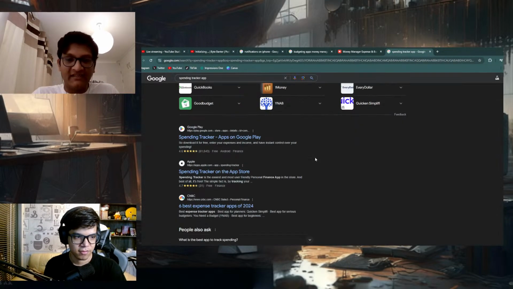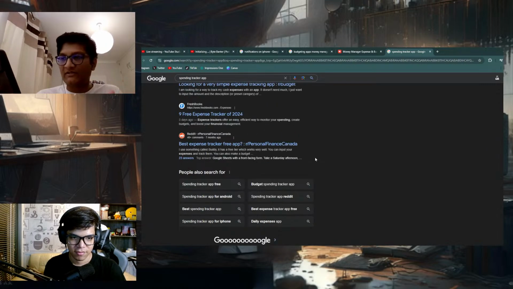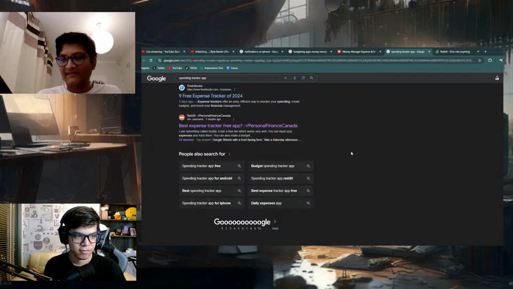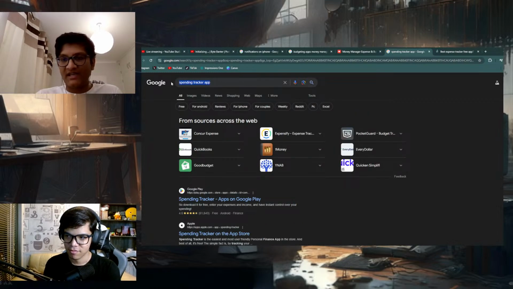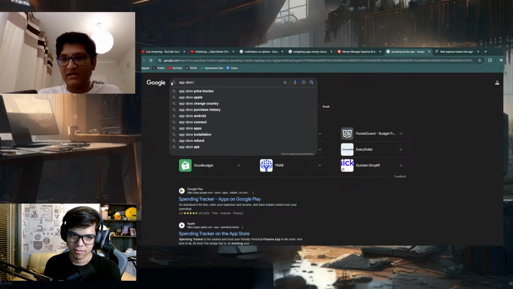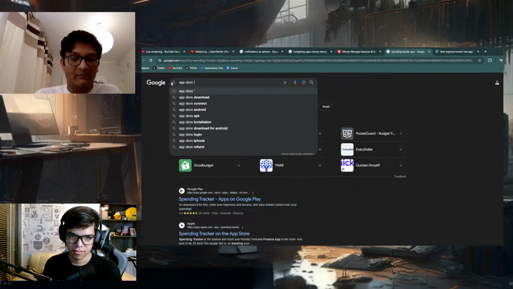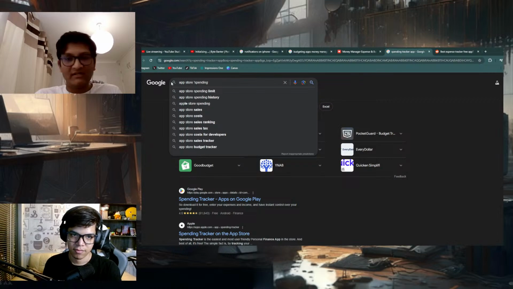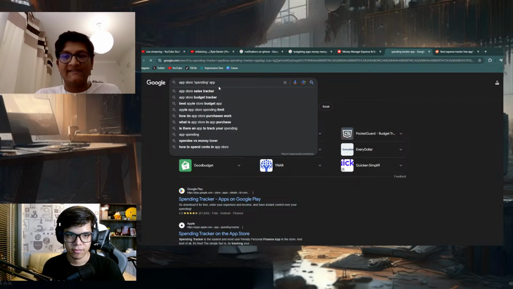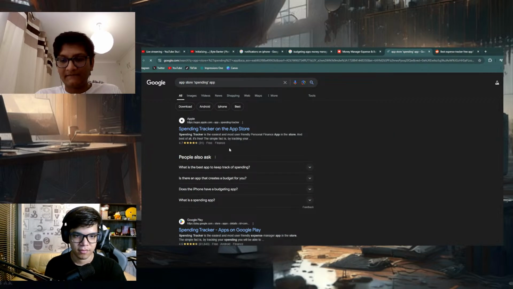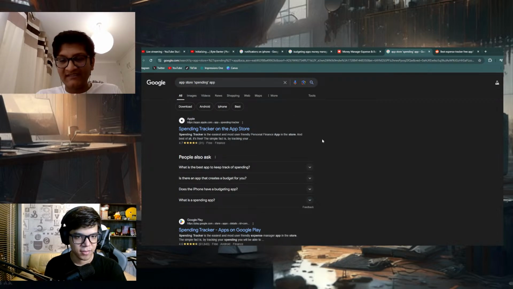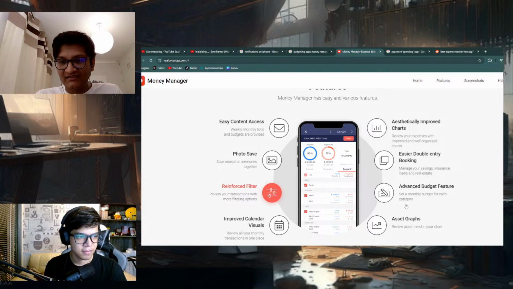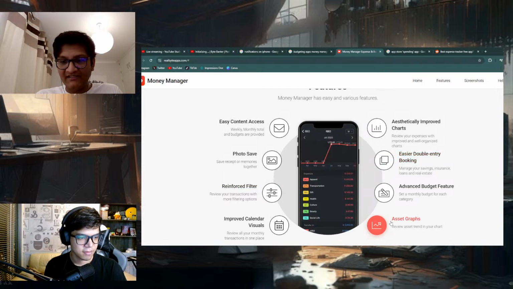For me, the steps are literally this: open the app, press the plus button, say this bottle is £1 or a dollar, category food, account. I have to give the account I'm using. I can give a note or description and save it. Wait, what? Select a specific asset. What asset? I don't have an asset.